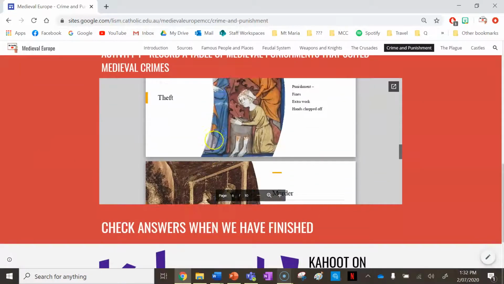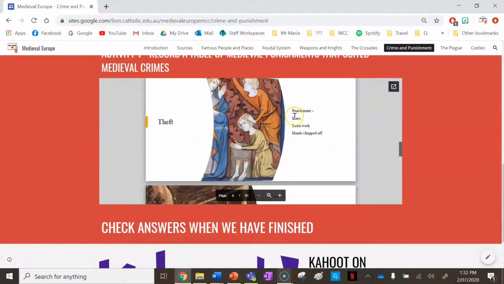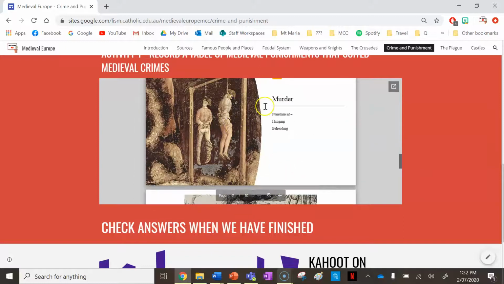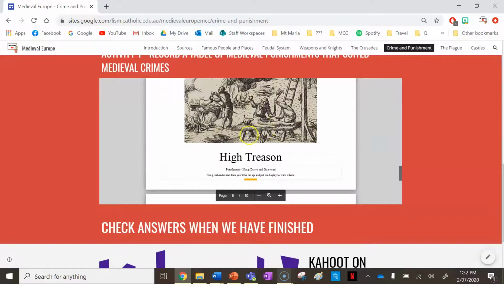So it's pretty nasty. Theft. The punishments for theft were fines, extra work, or you had your hands chopped off, which wouldn't have been much fun. The punishment for murder was hanging or beheading. The punishment for high treason. So you were hung, drawn, and quartered.